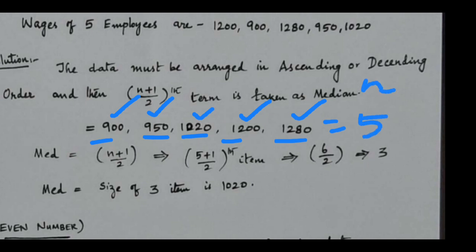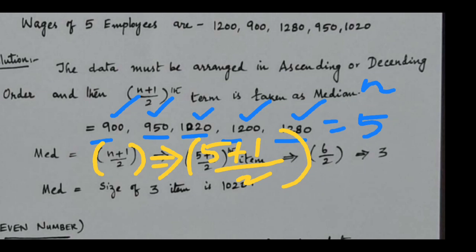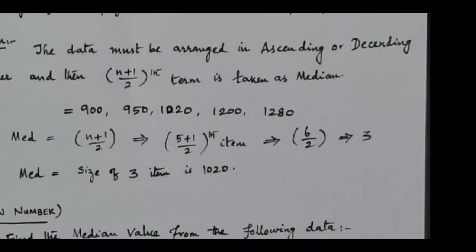When you apply the formula, median is equal to (n plus 1) divided by 2 th item. With n, 5 plus 1 divided by 2 th item. This question has odd numbers, not even. When you add 1, it automatically becomes an even number. 6 divided by 2, so the answer comes as 3.